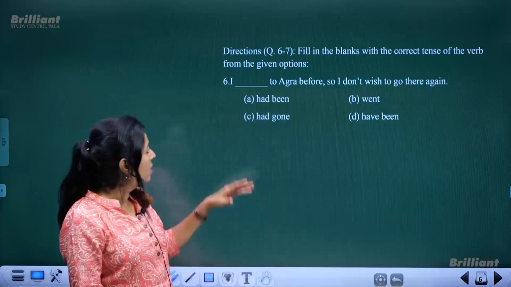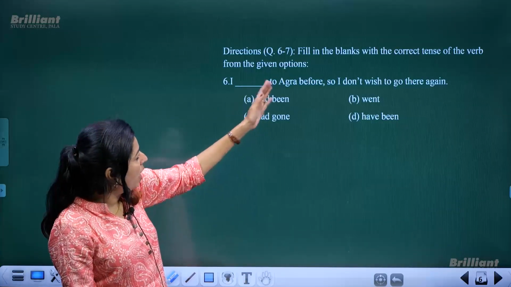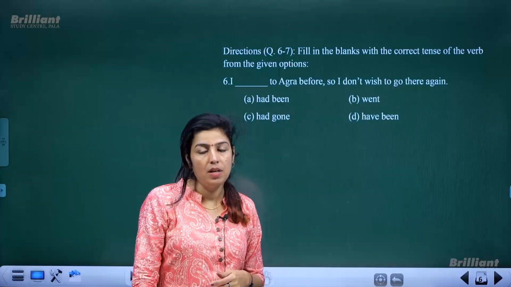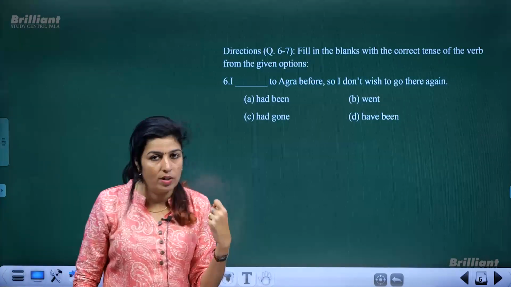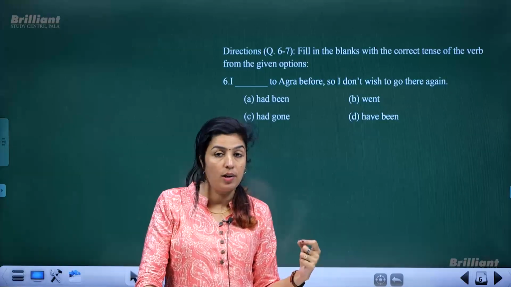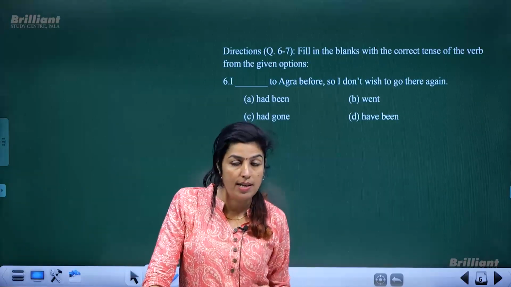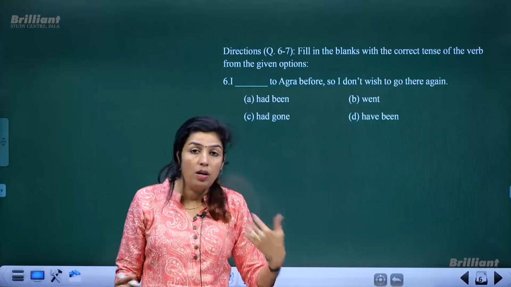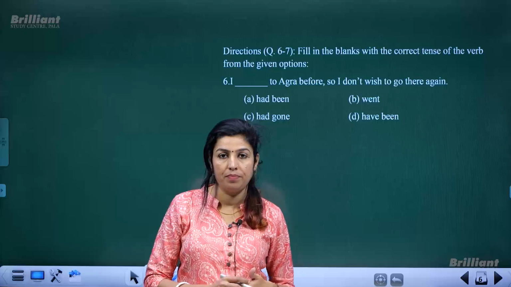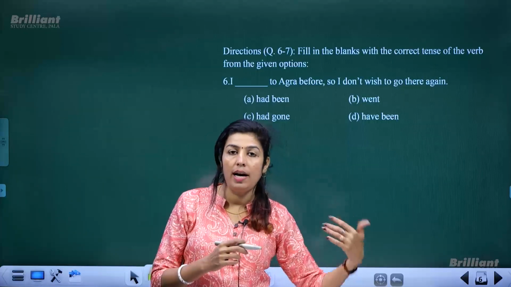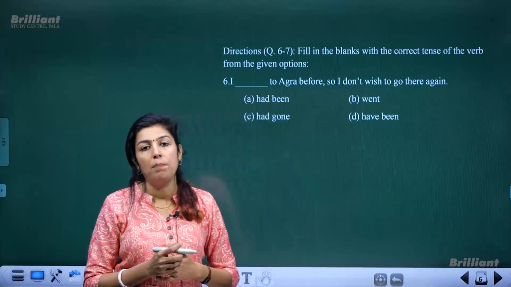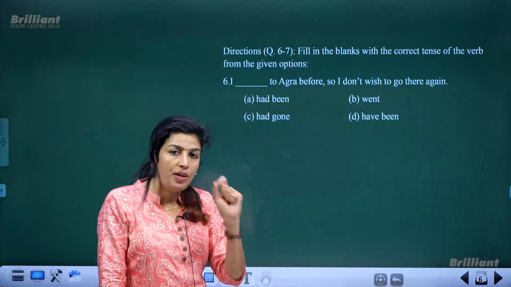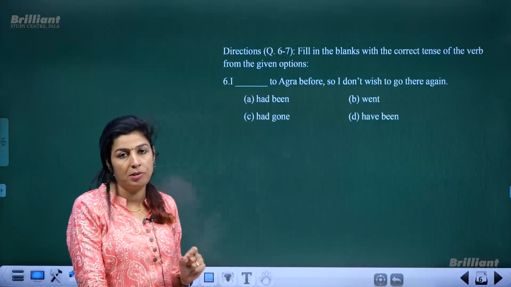Okay, like see here, I dashed to Agra before, so I don't wish to go there again. So what is the meaning which the speaker wants to convey? Only then you will understand, or you will be able to find out the exact option. Okay, so the meaning of the sentence is, I have already visited Agra. I have gone or I have visited Agra before, so I don't want to go there again. Okay, so to convey that meaning, you have to choose the option accordingly.